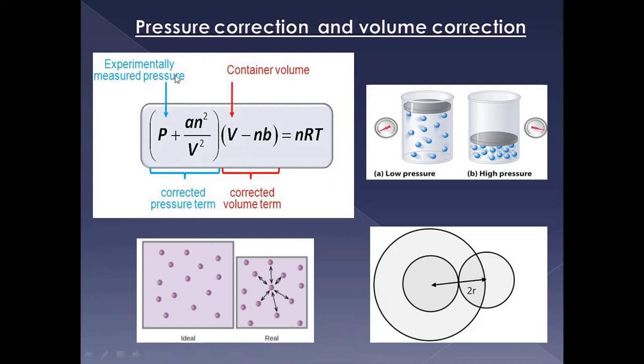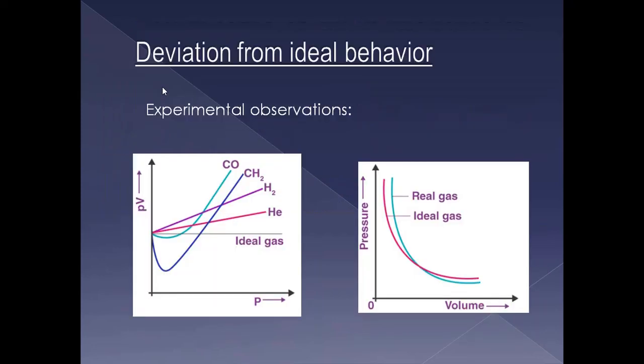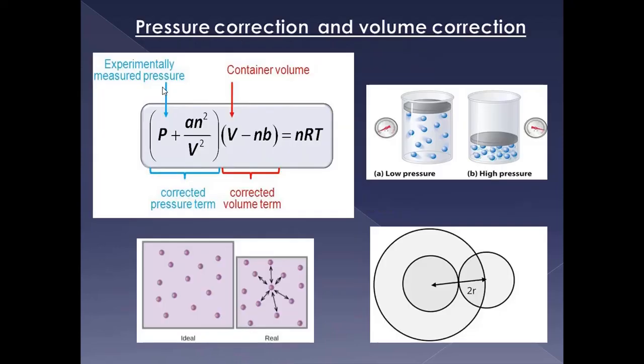Pressure correction. We know that according to kinetic theory, there is no intermolecular force of attraction, and the volume of the molecules is negligible in size. But in the Van der Waals equation, or in a real gas, it doesn't hold good. If it held good, why in the last graph have we seen a deviation, a volume difference? They should coincide with each other if there is no difference. So there is a pressure correction and volume correction of the ideal gas equation. How does it work? Let us see.